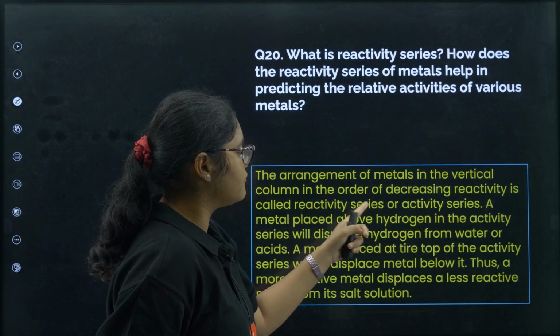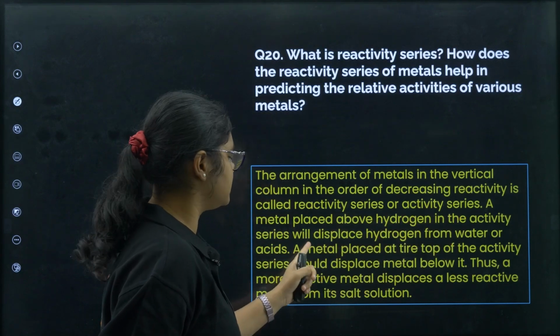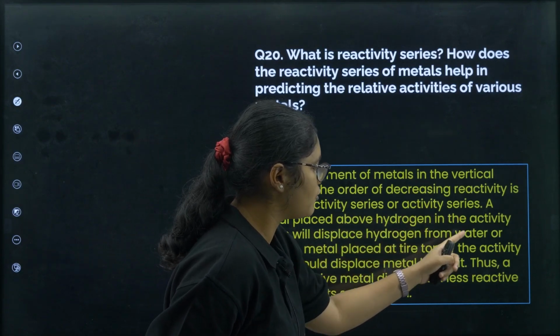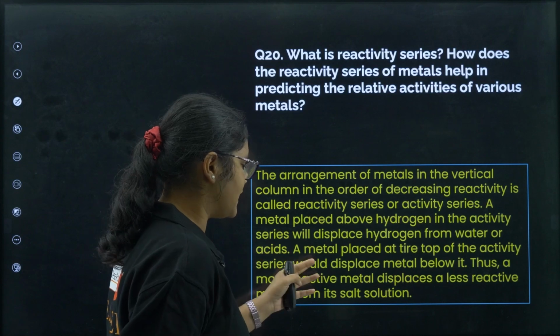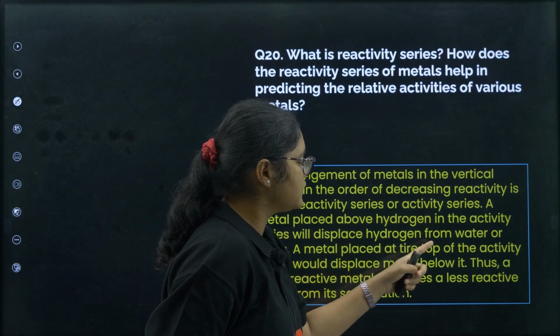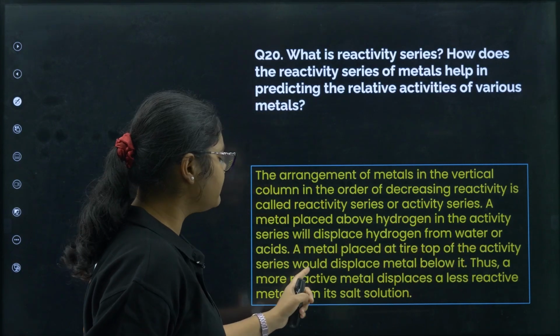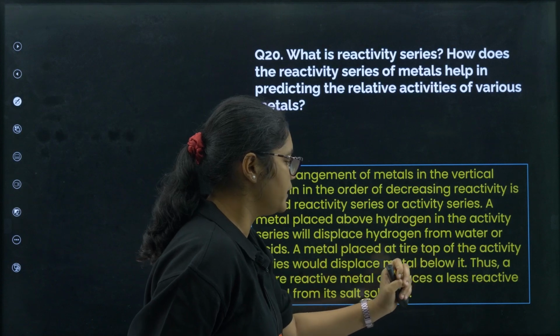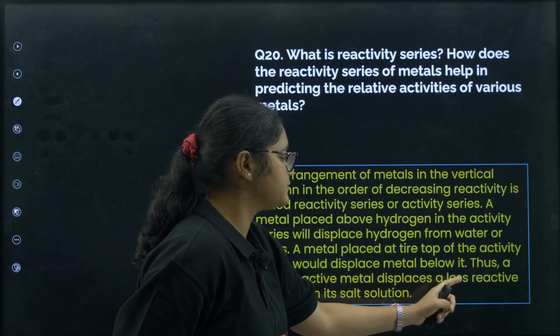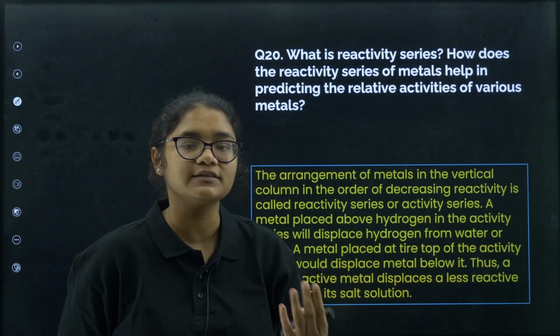Okay, next, how does it help? A metal placed above the hydrogen in the activity series will displace hydrogen from water or from the acids. A metal placed at the top of the activity series would displace the metals below it. Thus, a more reactive metal displaces a less reactive metal from the salt solution.